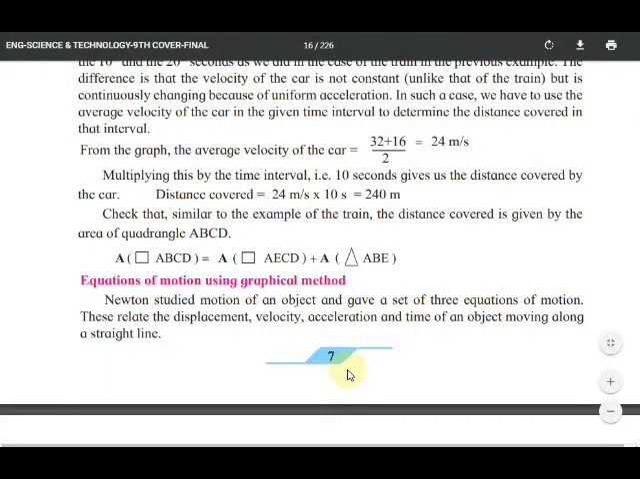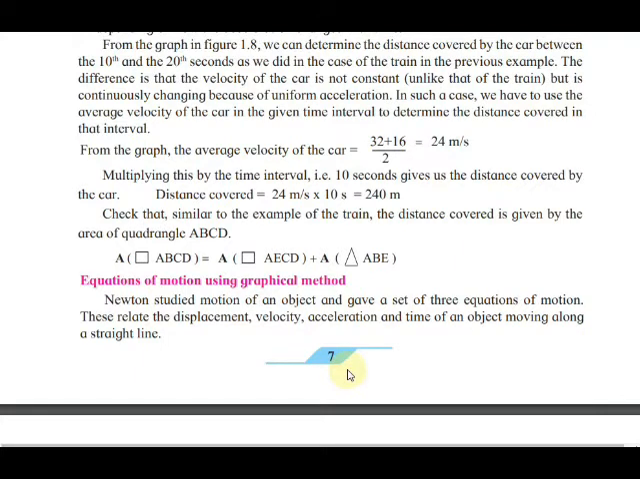Equations of the motion using graphical method. Newton studied the motion of an object and gave a set of 3 equations of the motion. How many equations are given by Newton? 3 equations of motion are given. These equations are related with displacement, velocity, acceleration and time. Displacement means S, velocity V, acceleration A, time T, of an object moving along a straight line.